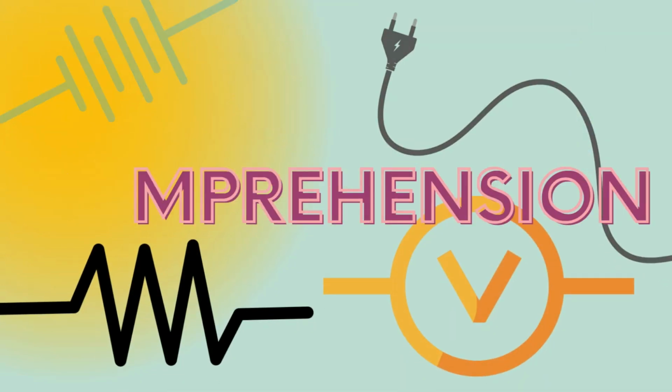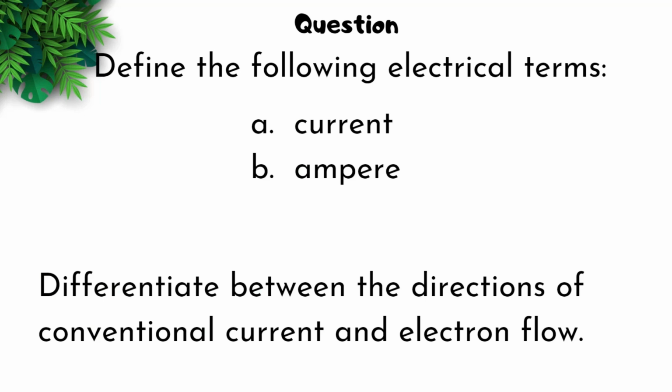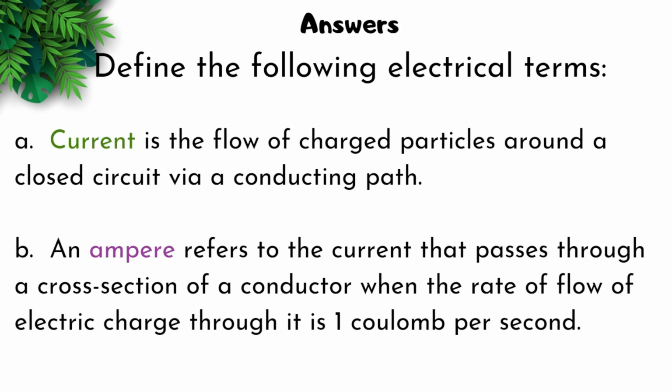Comprehension. Define the following electrical terms: current and ampere. Then differentiate between the directions of conventional current and the electron flow. Current is the flow of charged particles around a closed circuit via a conducting path. An ampere refers to the current that passes through a cross-section of a conductor when the rate of flow of electric charge through it is 1 coulomb per second.